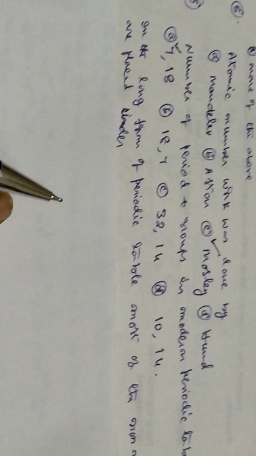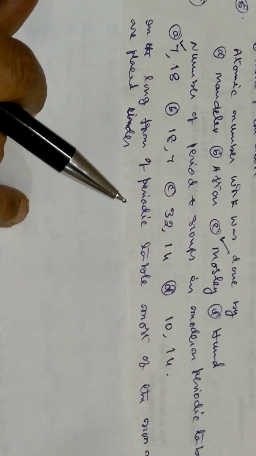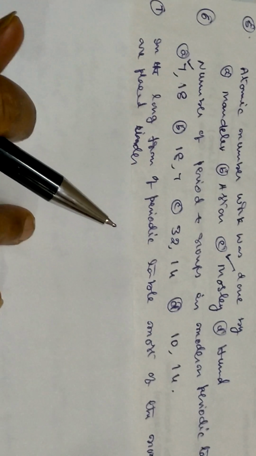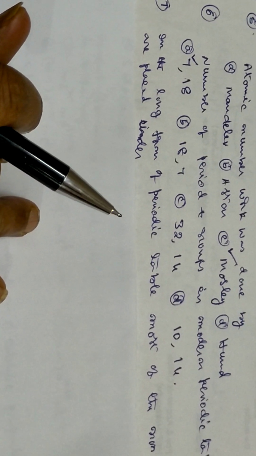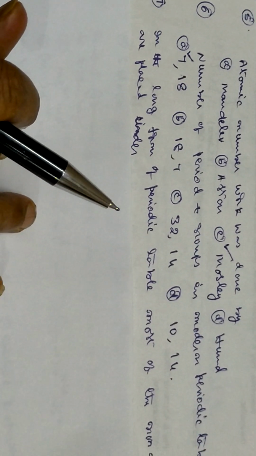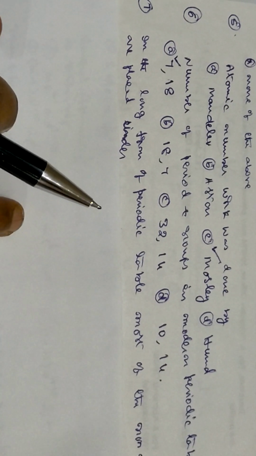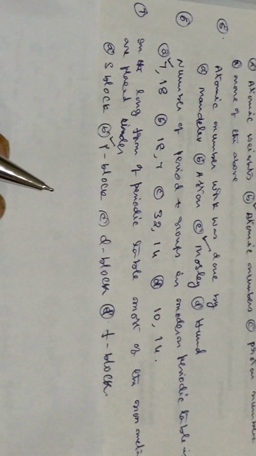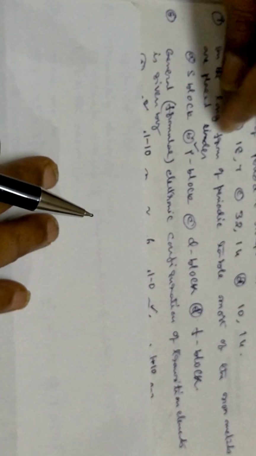Then in the long form of the periodic table, most of the non-metals are placed on the right side. These are the periods: metals in the S block, and then the transition elements are all metals. Then aluminum, gallium and some others are metals. In between you see nitrogen, oxygen, fluorine and so on. So they are all in the P block, placed under the P block. S block, P block, D block, F block and so on. So the answer is P block.